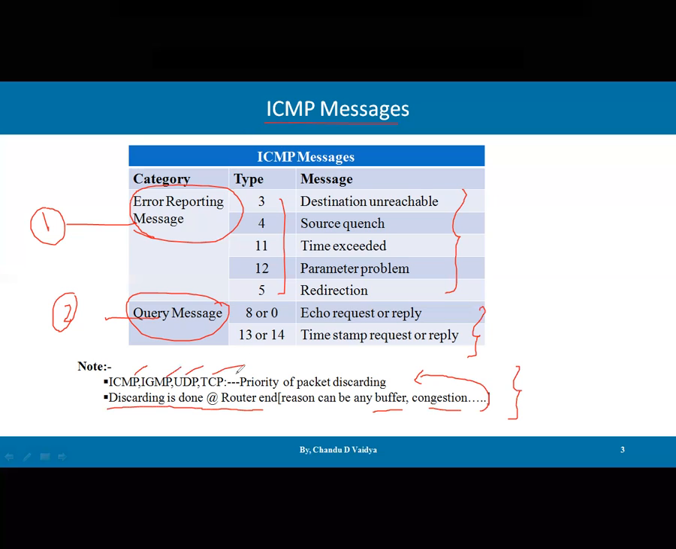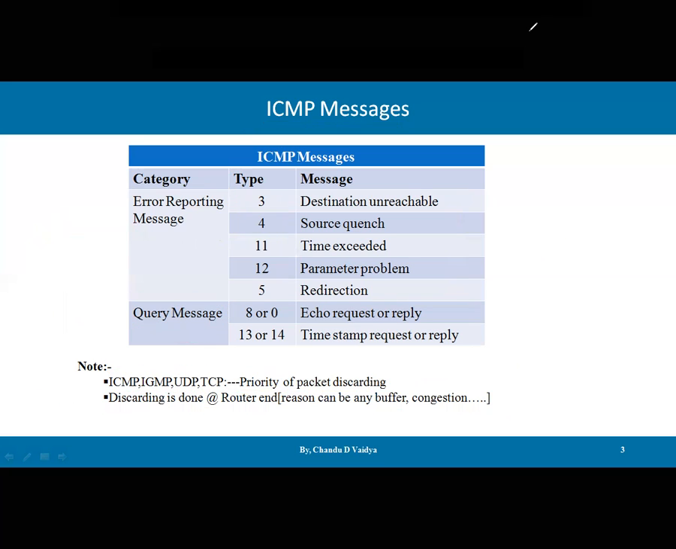Now, here is the priority of packet discarding. If router R1 has these 5 packets, the ICMP packet will be discarded first, then there is very little chance to discard the IGMP packet, then even less chance to discard the UDP packet, and lastly the TCP packets are discarded, but mostly TCP packets are never discarded. So this is the sequence, the priority in which packets get discarded. This is the fact about ICMP.